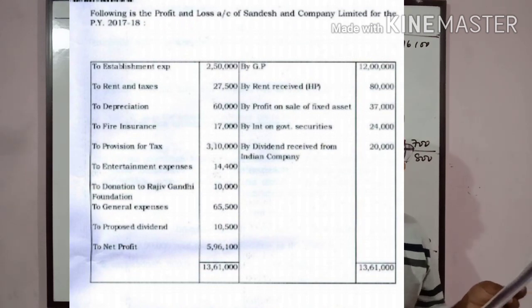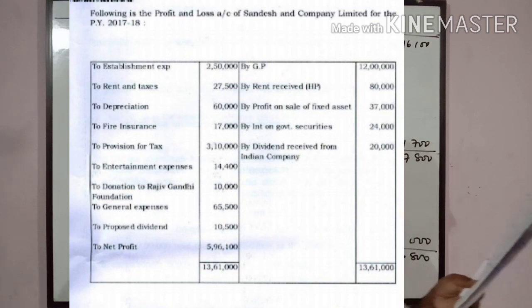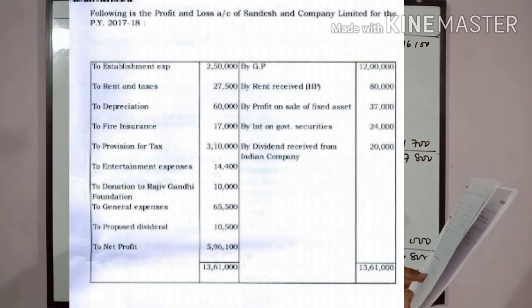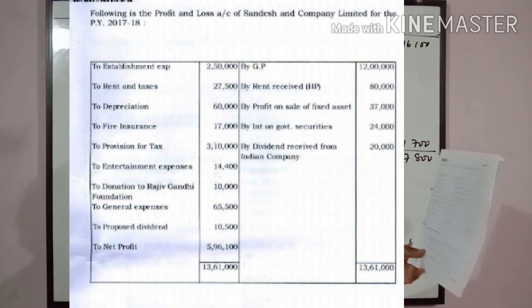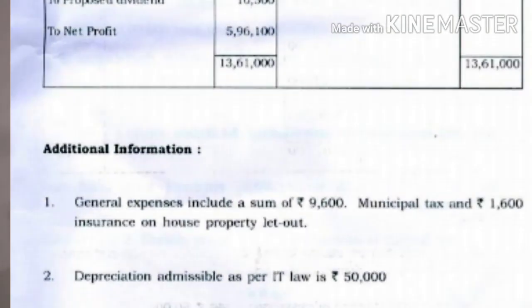On the income side, gross profit 12 lakhs, rent received 80,000, profit on sale of fixed asset 37,000, interest on government security 24,000, dividend received from an Indian company 20,000, total 13,61,000. Additional information: general expenses included a sum of rupees 9,600 municipal tax and 1,600 insurance on house property let out. Depreciation admissible as per IT law 50,000. Compute total income of the company for the assessment year 18-19.